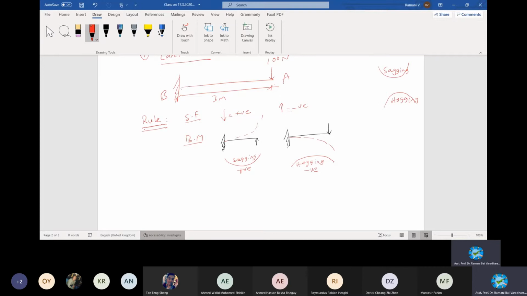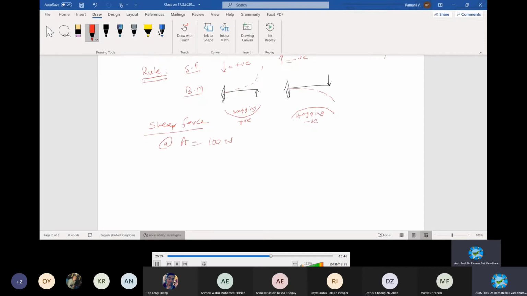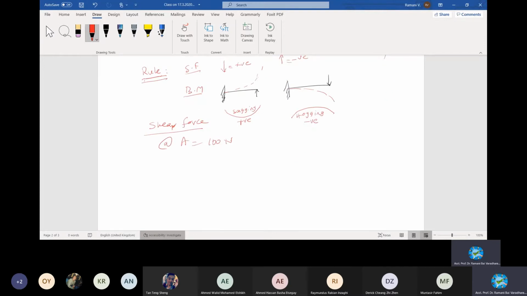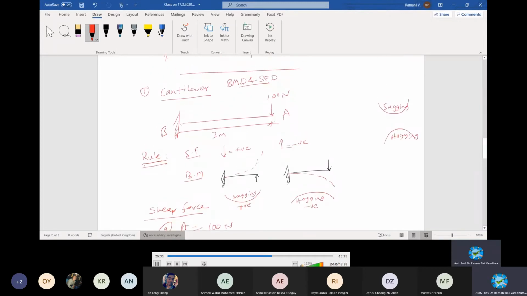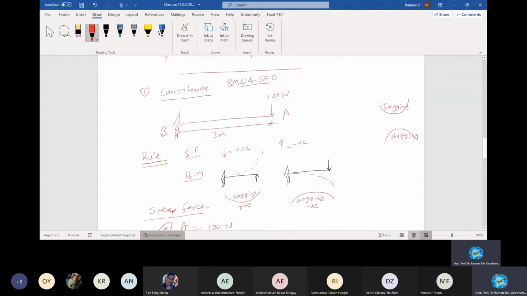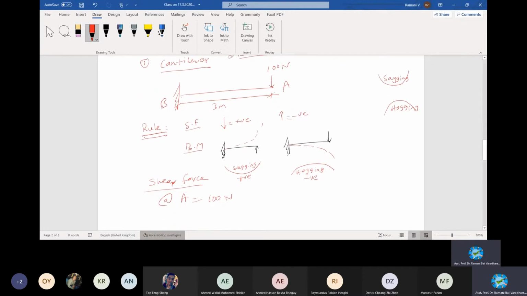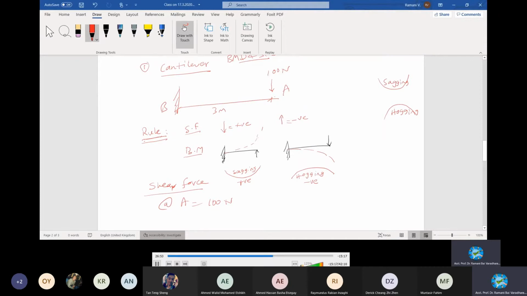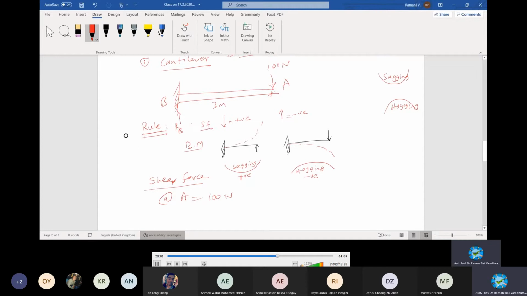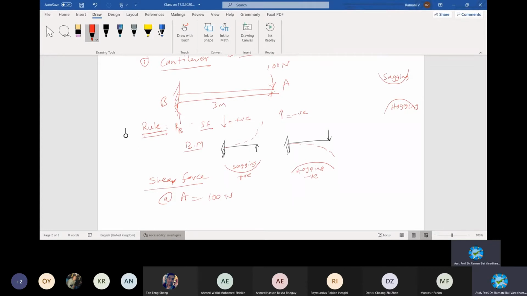Just exactly at A, we have done already at A, and then we calculate at B. What is the value at B? Moving on from A, just keep moving, and when you go, there is nothing happening after that, so no value changing. Go to B, what will happen? Is there any loading here or reaction here? Anything happening here?